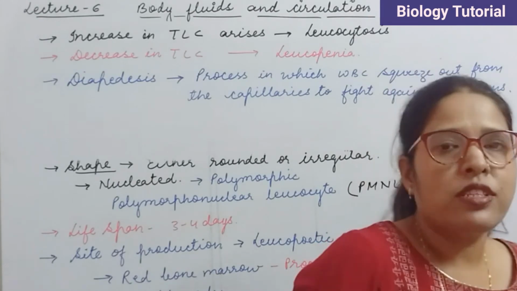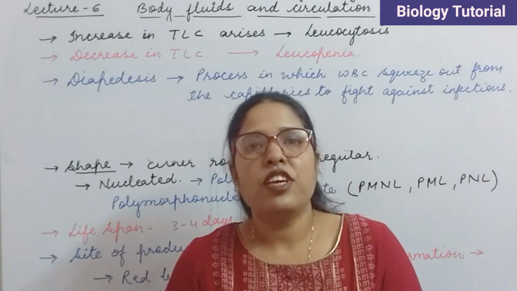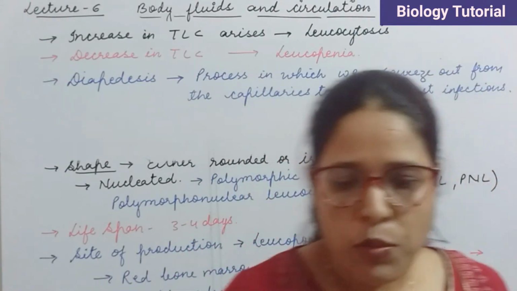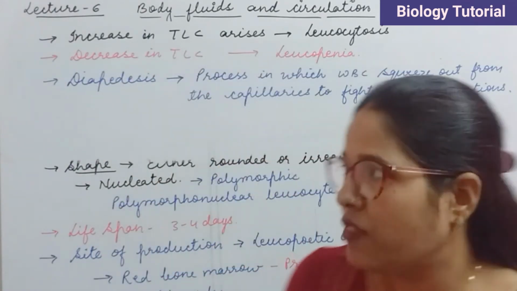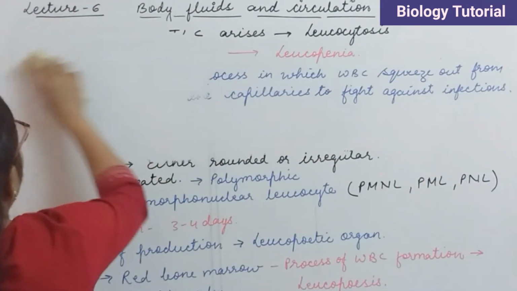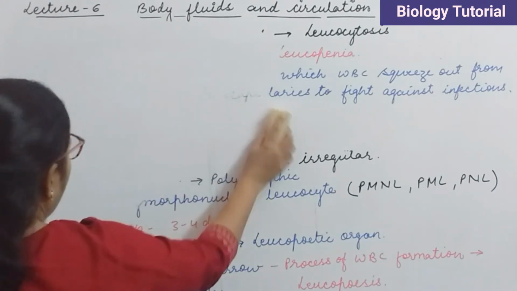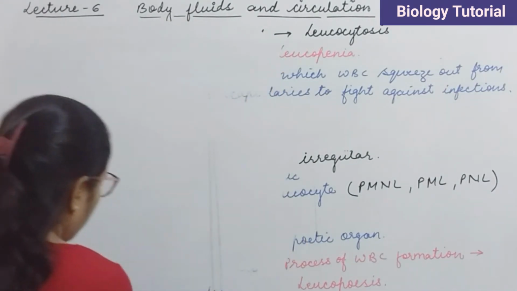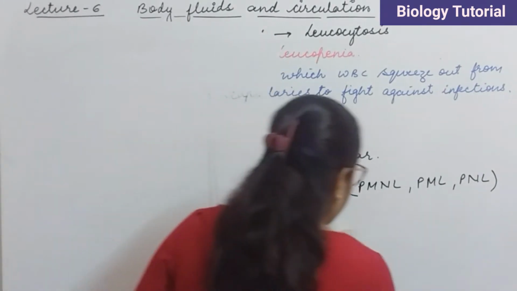Now we are going to discuss about the classification of WBC. WBCs are basically classified into two categories.